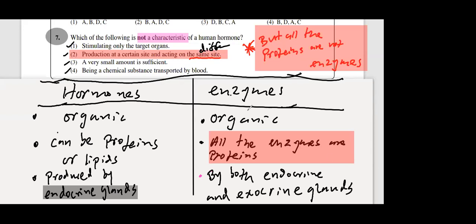Exocrine glands. I'll give one example. If you take your pancreas, it has a dual function. The pancreas secretes enzymes as well as hormones. Pancreas is an endocrine gland. It secretes enzymes as well as hormones. Can you please write that? Your pancreas